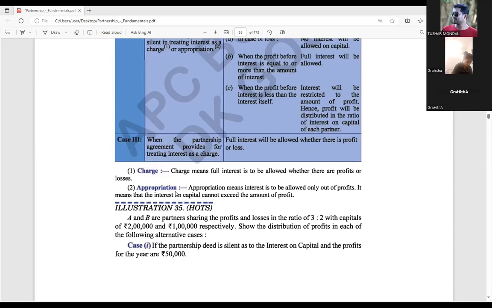But if it is appropriation given, that time the profit, up to the profit, it will be given to the partners, not more than that, right?